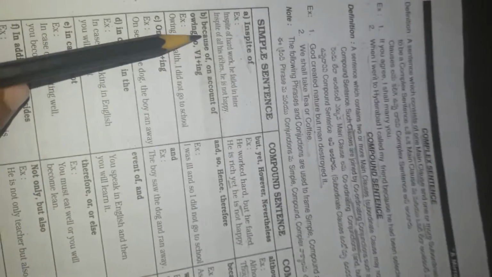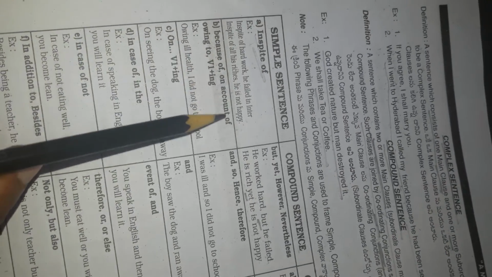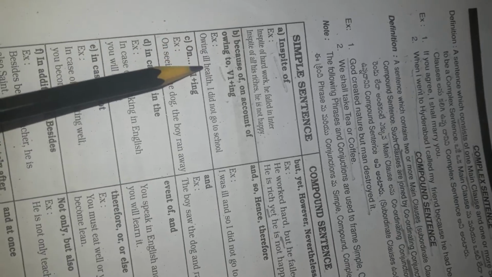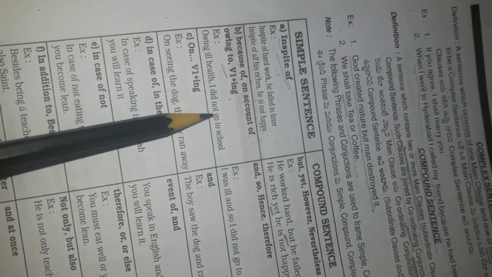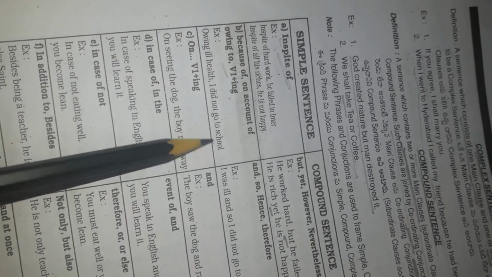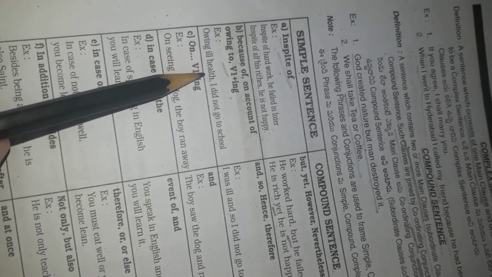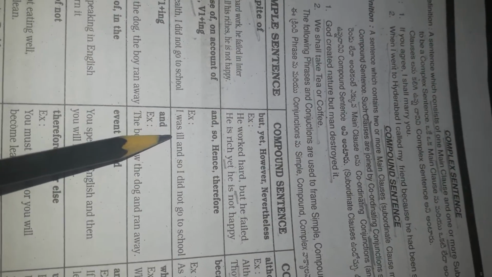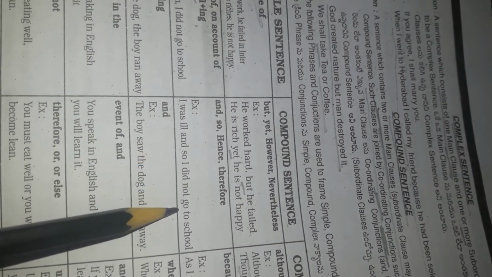Next, because of, on account of, owing to plus V1 plus ing; V1 means verb 1. Owing to ill health, I did not go to school. Next, I was ill and so I did not go to school.